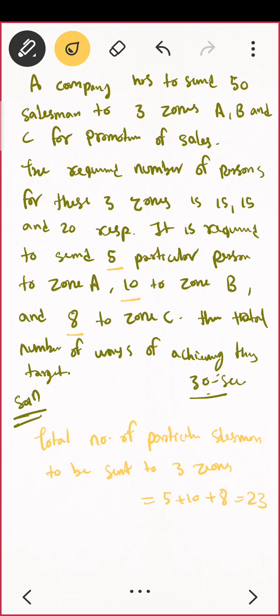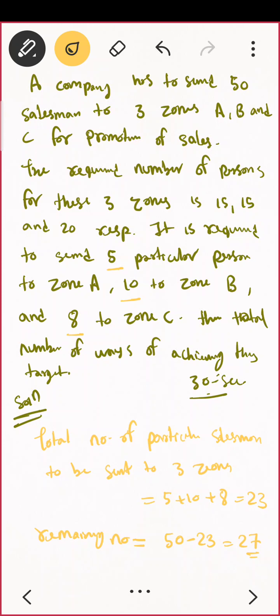So what is the remaining number? Remaining number is 50 minus 23, that is 27. So 27 is remaining, 23 are particular, correct? So now think about it. For zone A, what do you want?